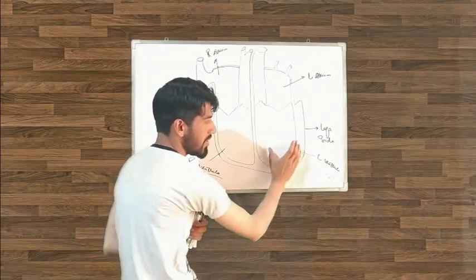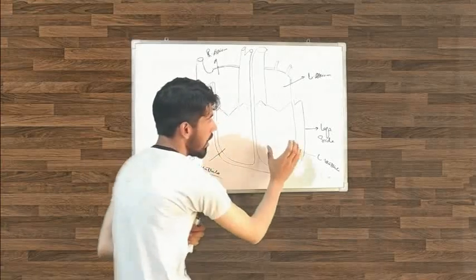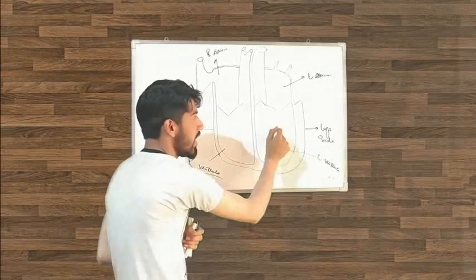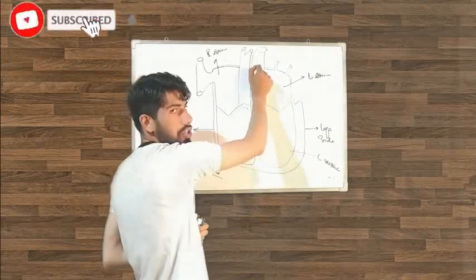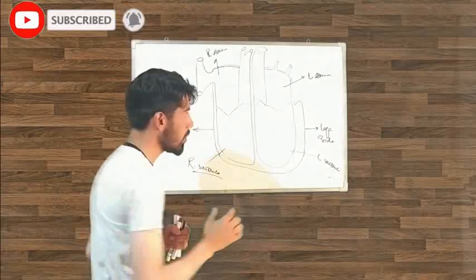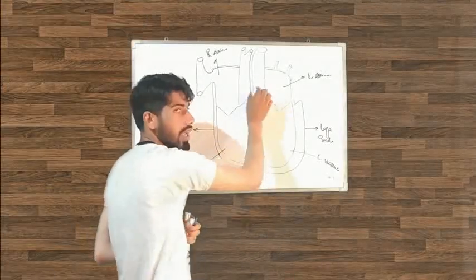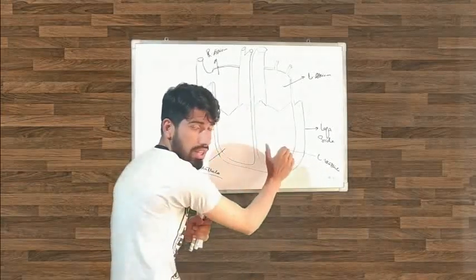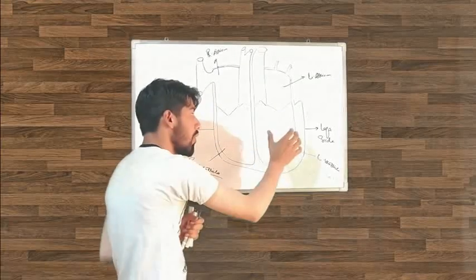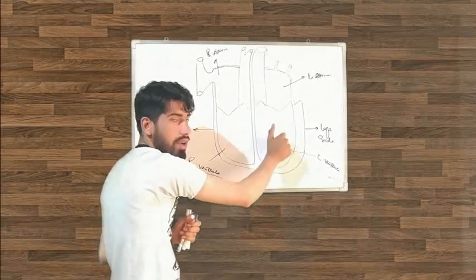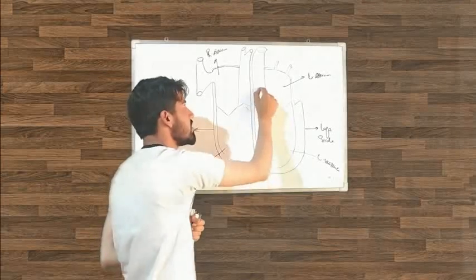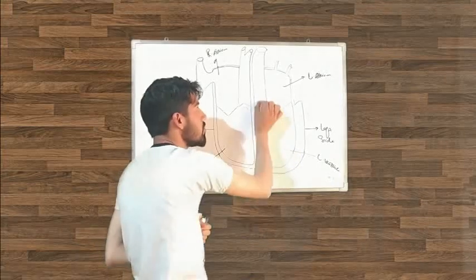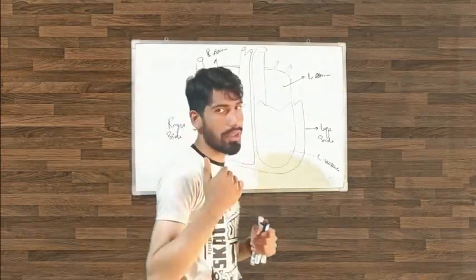So when this left ventricle contracts, it sends the blood from the aorta to the rest of the body. The left ventricle contains oxygenated blood. When it contracts, the blood flows from this vessel, which is called the aorta, and goes to the rest of the body.